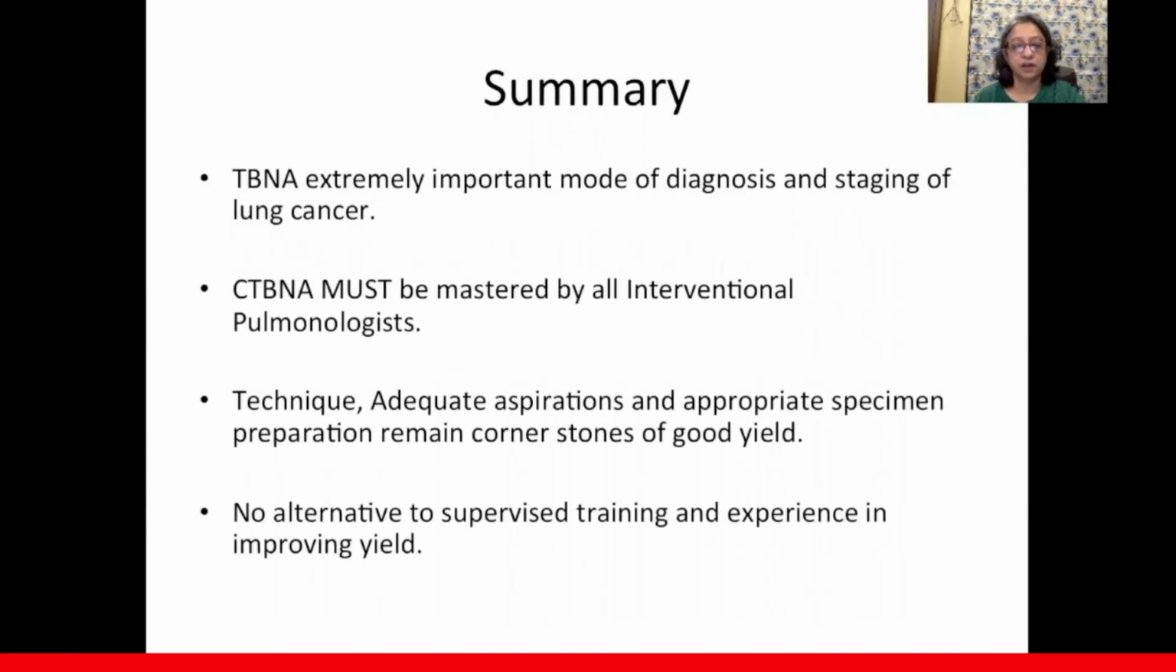and staging of lung cancer. Conventional TBNA must be mastered by all interventional pulmonologists. Technique, adequate aspiration, and appropriate specimen preparation remain cornerstones of good yield, and there is no alternative to supervised training and experience in improving yield.